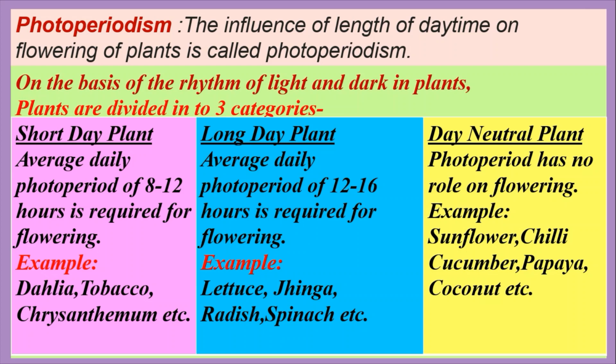Day neutral plants. These are the plants which have no definite day or light period for flowering. Flowering occurs in any length of day or dark period. Chili, coconut, papaya, brinjal, pumpkin, etc. are day neutral plants. In this group of plants, the length of day and night does not have any definite influence on flowering. Flowering takes place after vegetative growth of the plants. They can be grown at any time of the year. Leaves receive the stimulation of photoperiods.